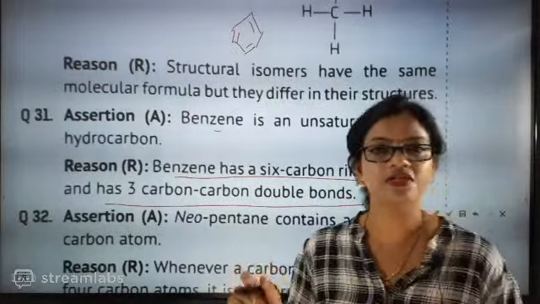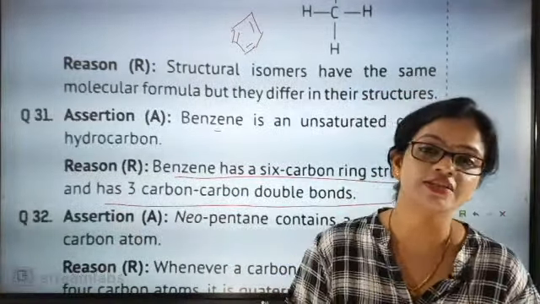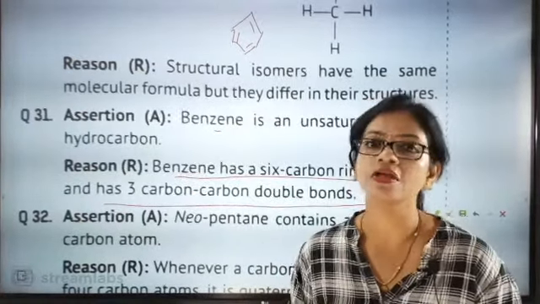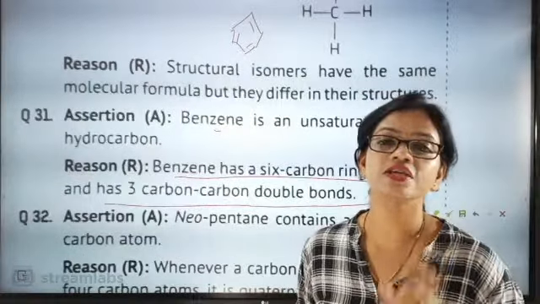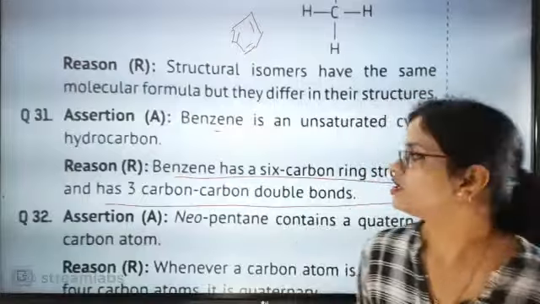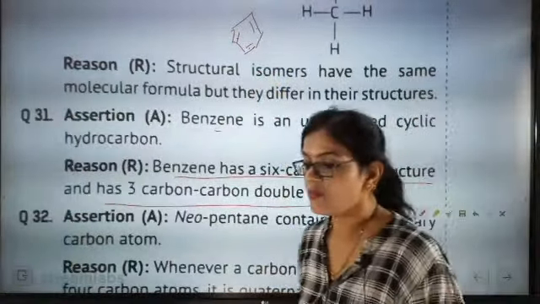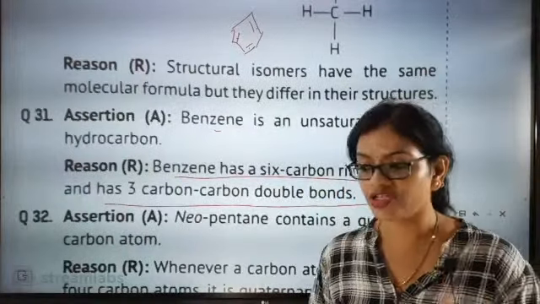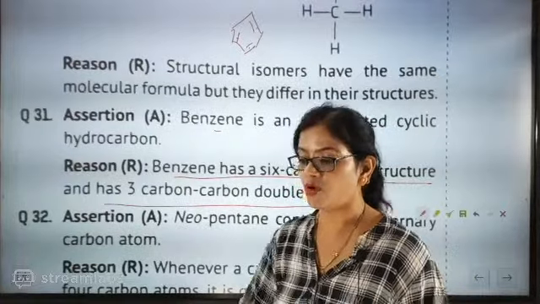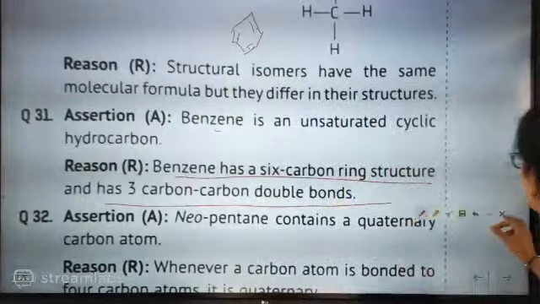If I am saying that benzene is an unsaturated cyclic hydrocarbon, then why is benzene an unsaturated cyclic hydrocarbon? Because benzene has 6 carbons and among them 3 double bonds are there, and because of that only it is unsaturated. The presence of 3 double bonds in benzene is exactly what makes it unsaturated.